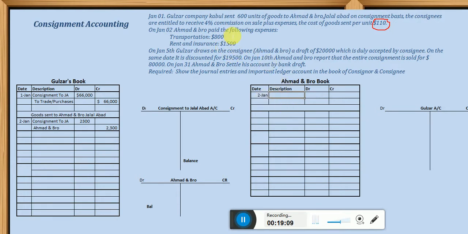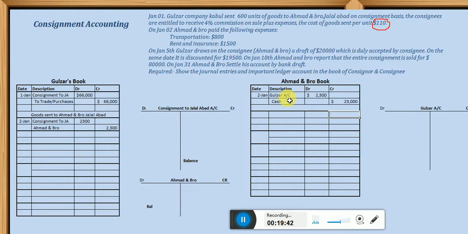Okay, now what is Ahmad and Bro supposed to debit? Ahmad and Bro should debit the receivable account, meaning debit the Gulzar account. Okay, so he should debit Gulzar account. How much is the amount? $2,300, and to credit what? Because his cash account is affected, he has to credit the cash account.